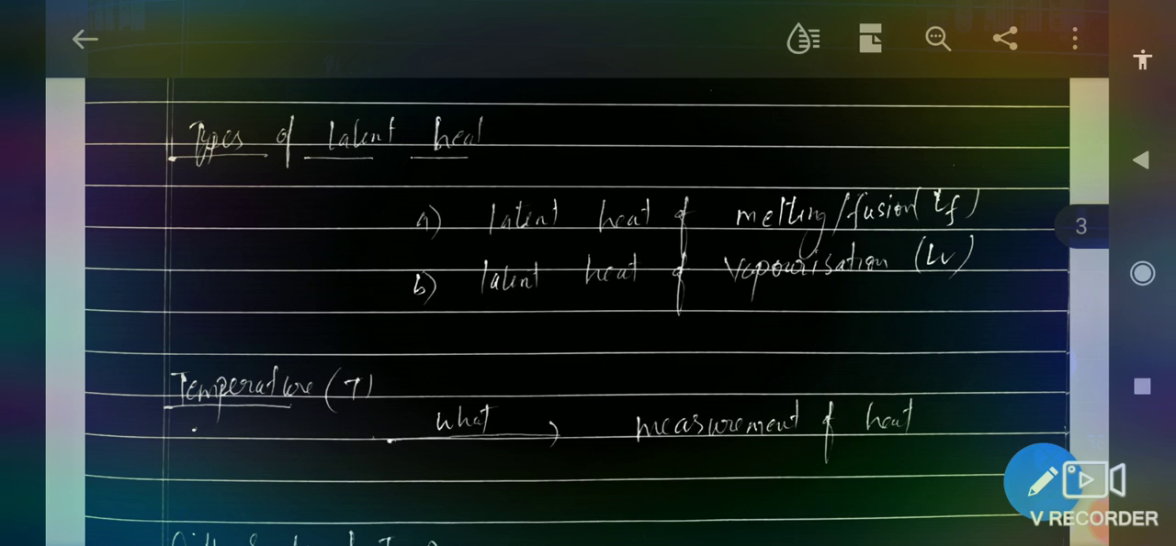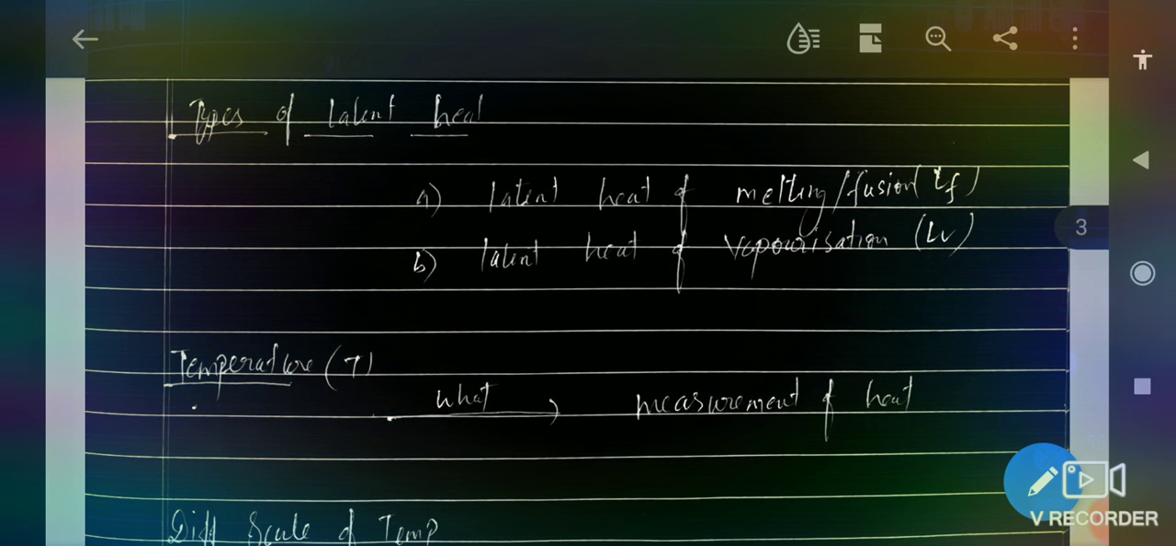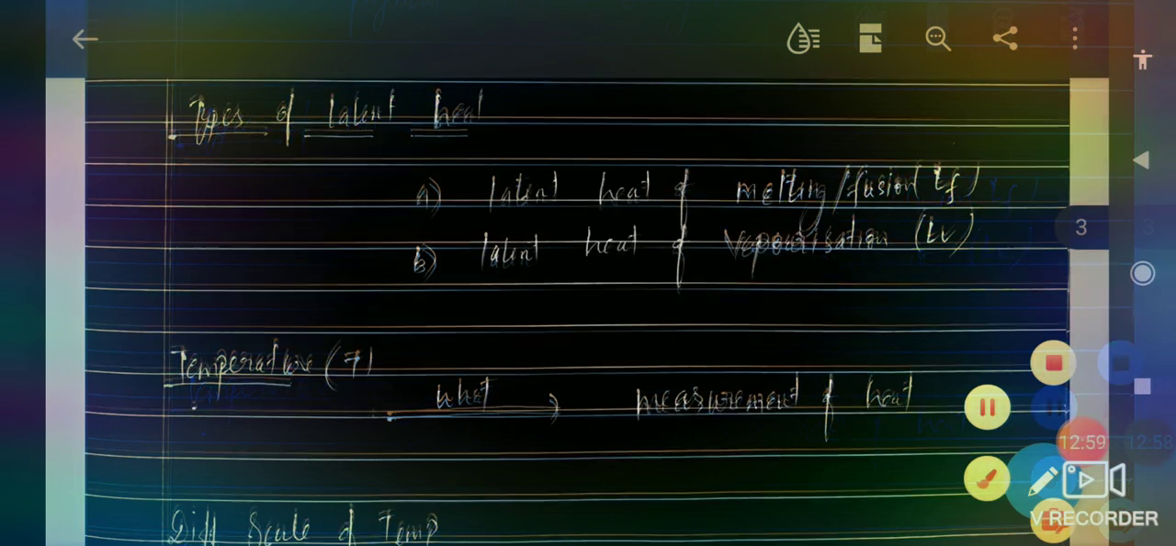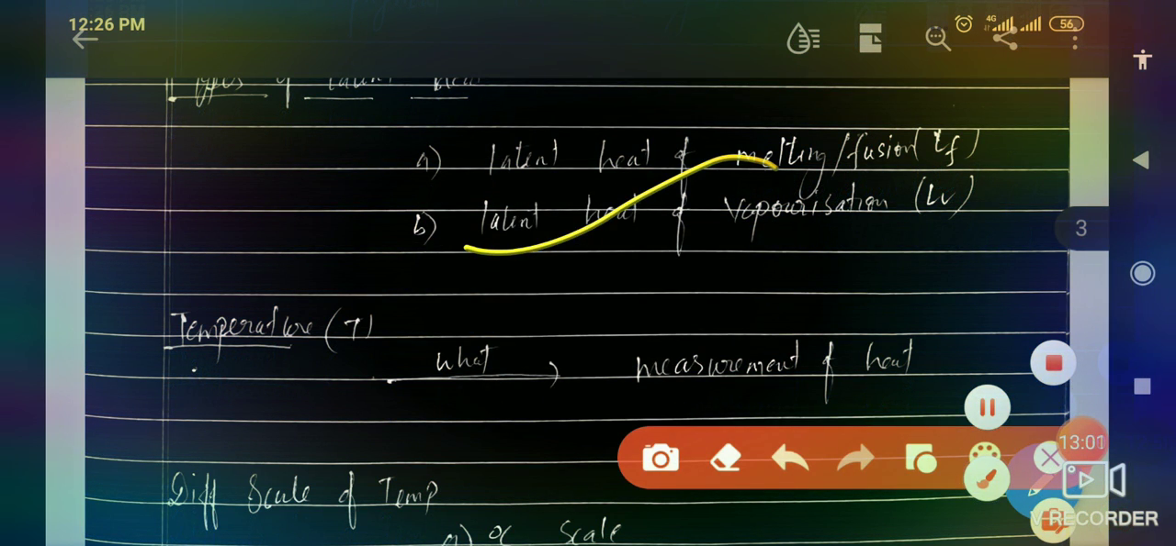Now if we talk about the types of latent heat, there are two types. The first one is latent heat of fusion and the second one is latent heat of vaporization.